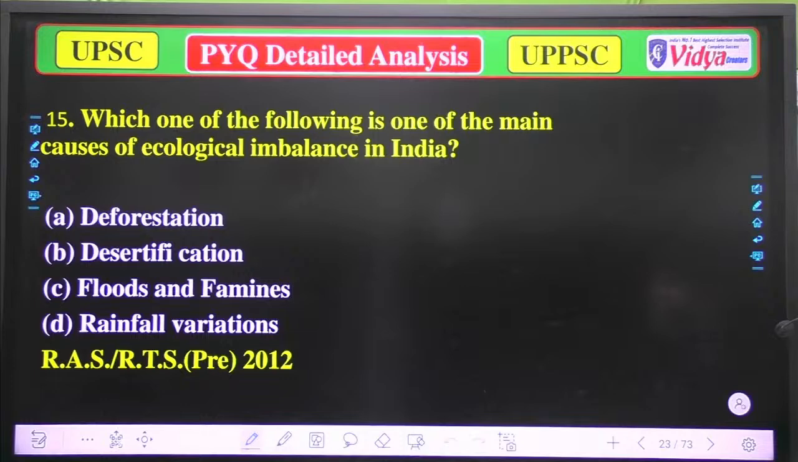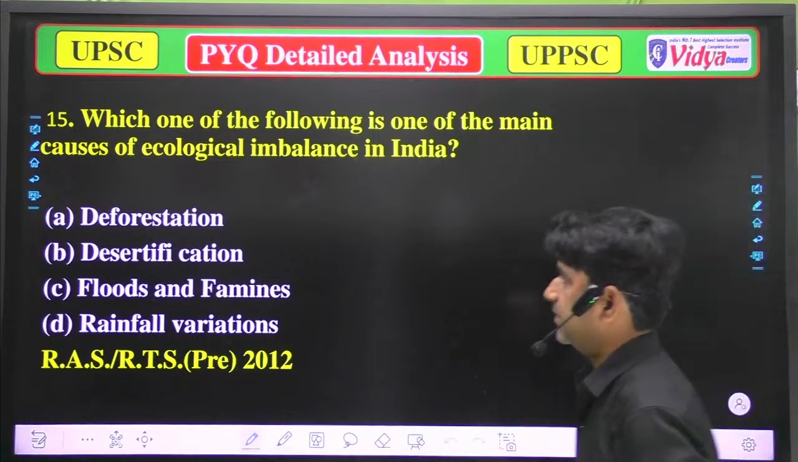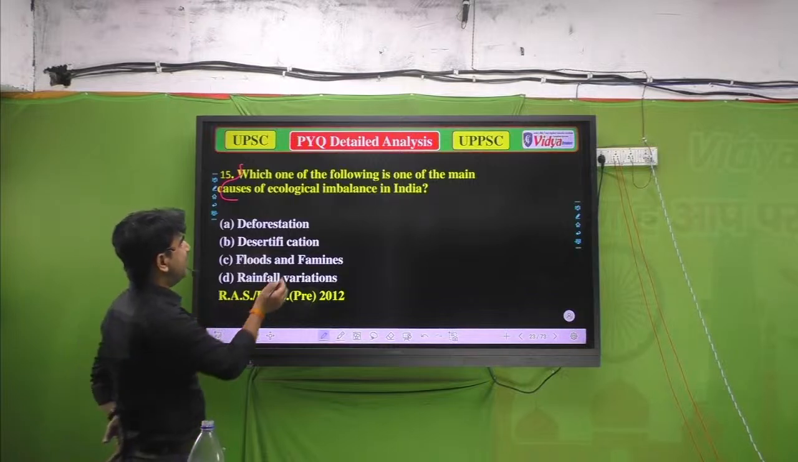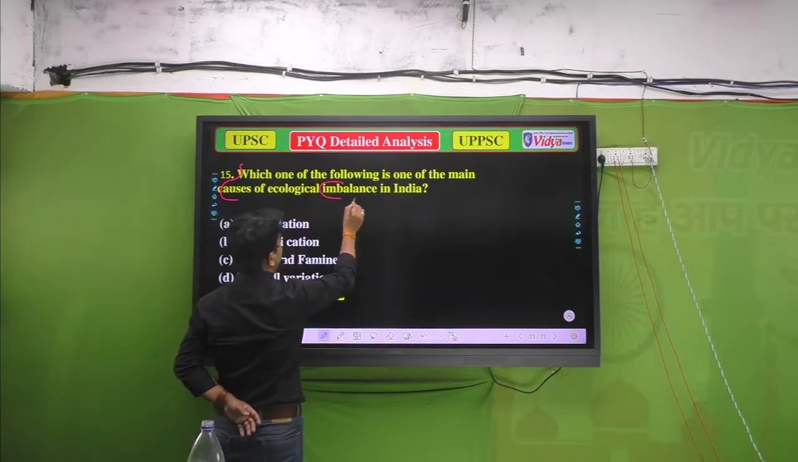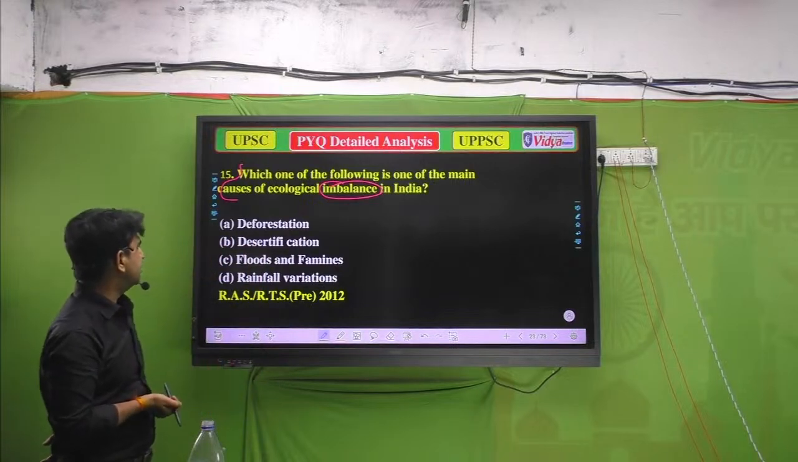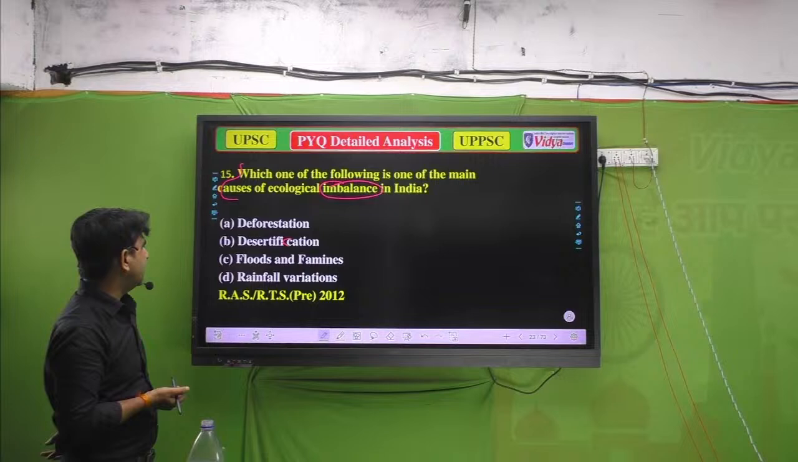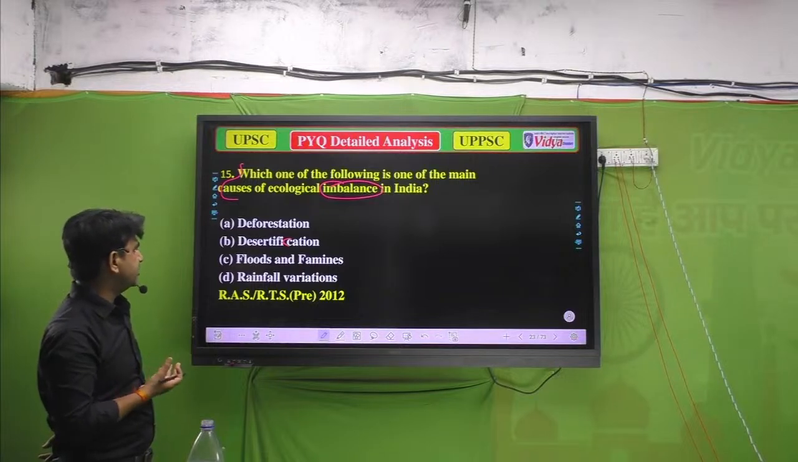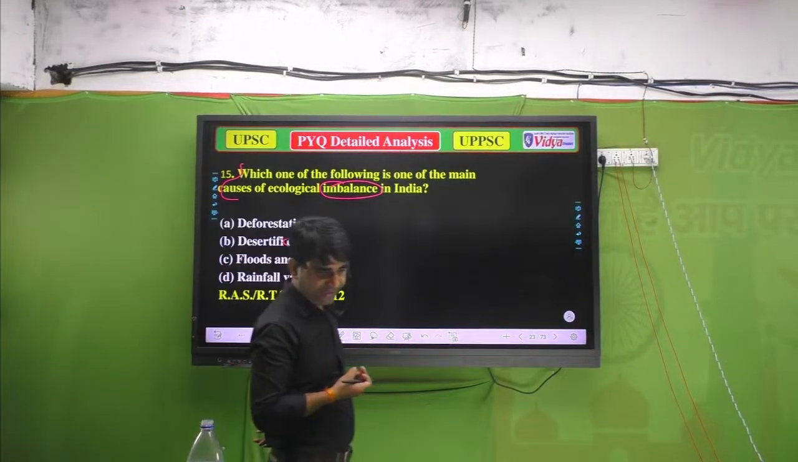Which one of the following is the main cause of ecological imbalance in India? It's a simple question. Our options are A. Deforestation, B. Desertification, C. Flood and famines, and D. Rainfall variations. It's a simple question. So what will be the correct answer?